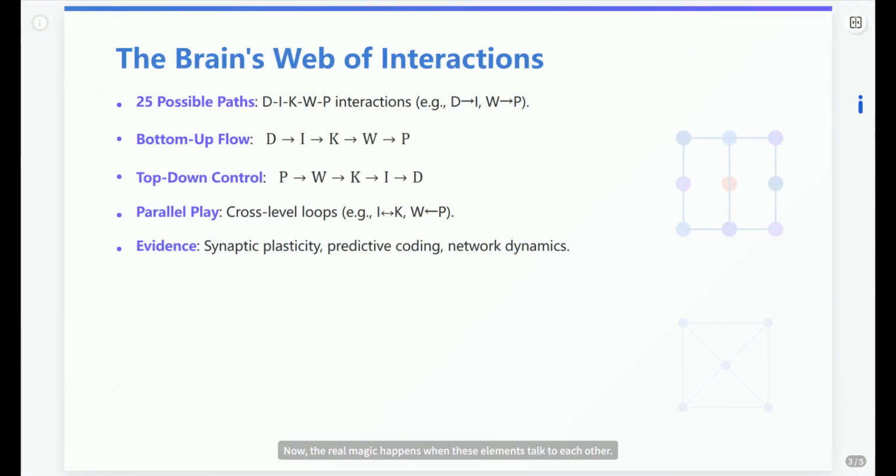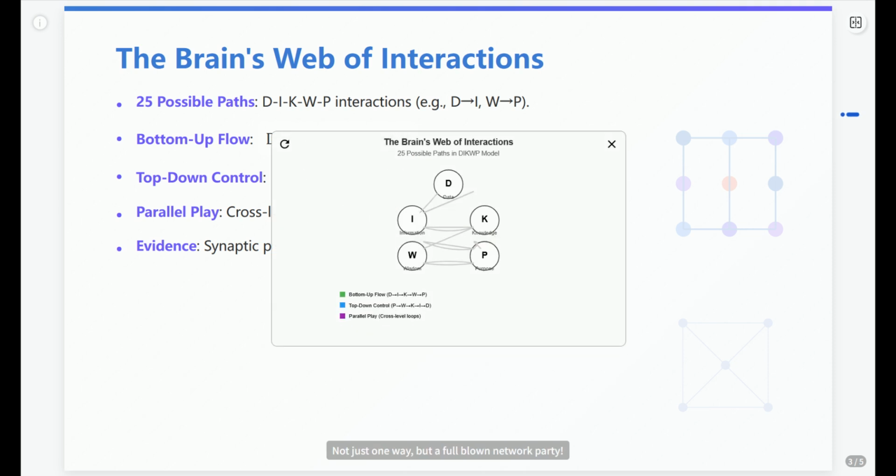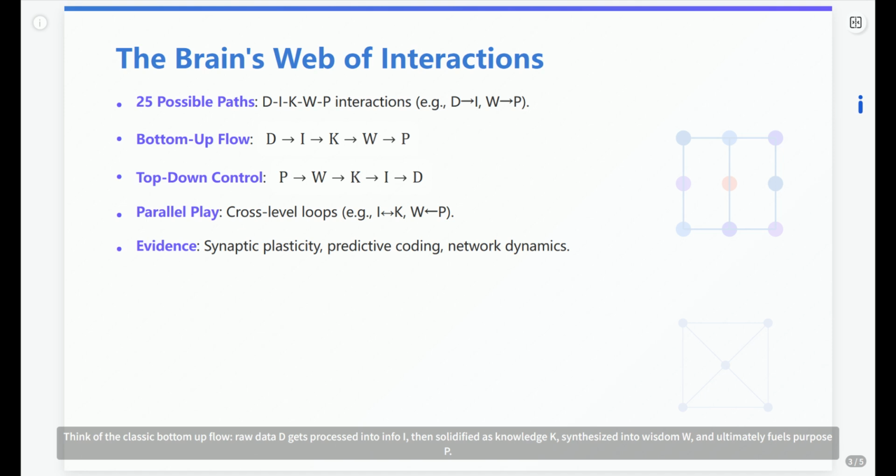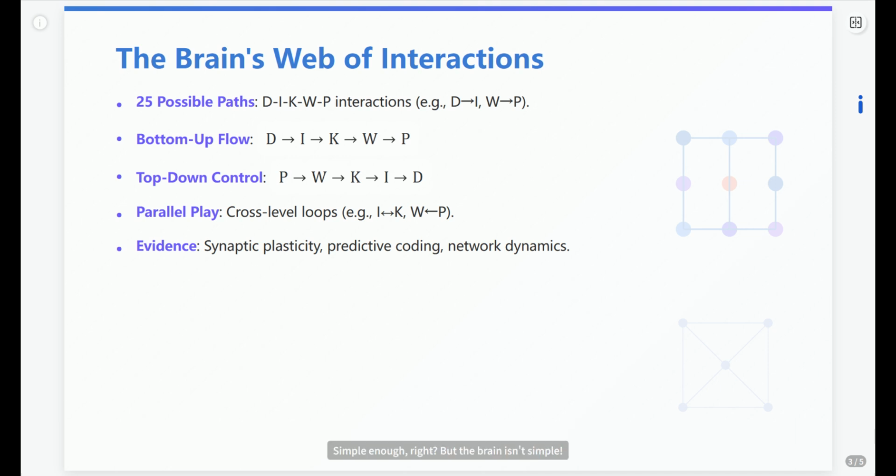Now, the real magic happens when these elements talk to each other. Not just one way, but a full-blown network party. There are 25 potential interactions between D, I, K, W, P. Think of the classic bottom-up flow. Raw data D gets processed into info. I then solidified as knowledge K, synthesized into wisdom W, and ultimately fuels purpose P. Simple enough, right? But the brain isn't simple.